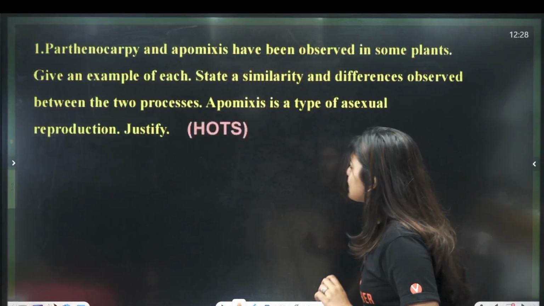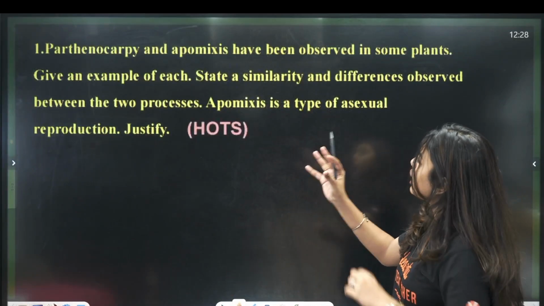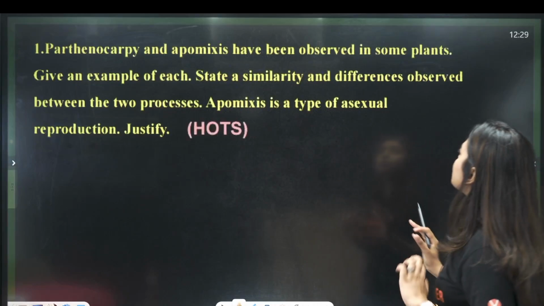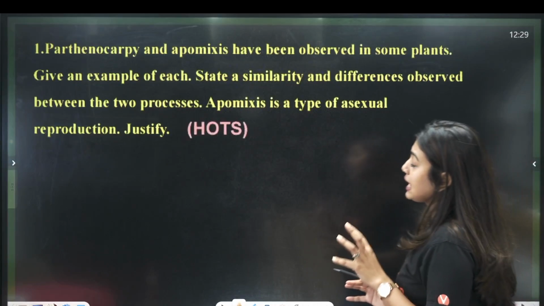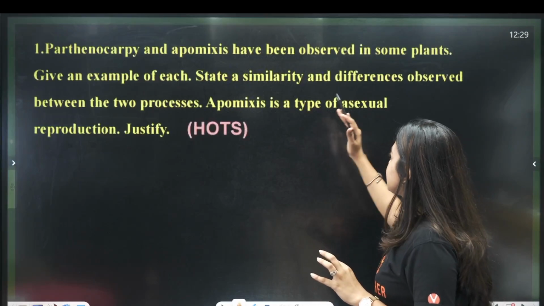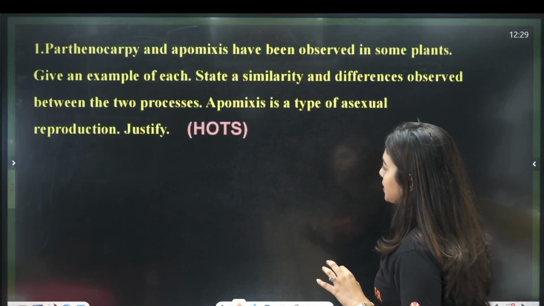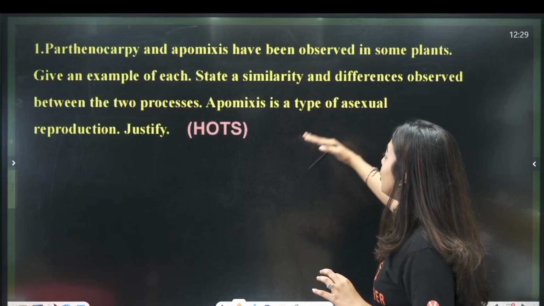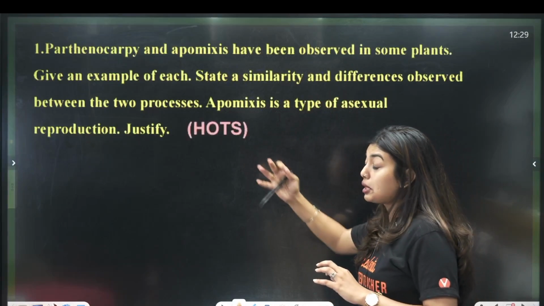So the first question, let's see which is the first question. Parthenocarpy and apomixis have been observed in some plants. Give an example of each. State a similarity and differences observed between the two processes. Apomixis is a type of asexual reproduction, justify.